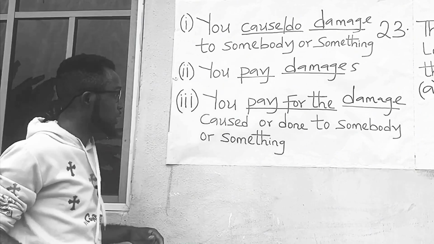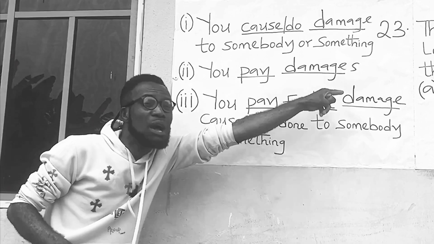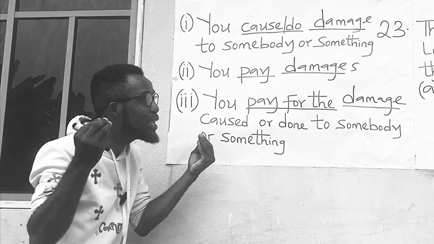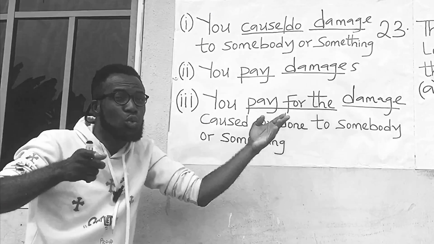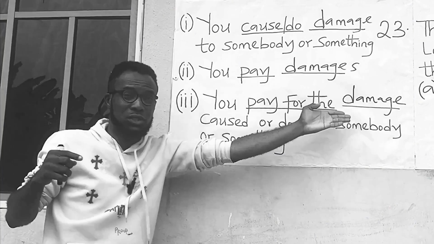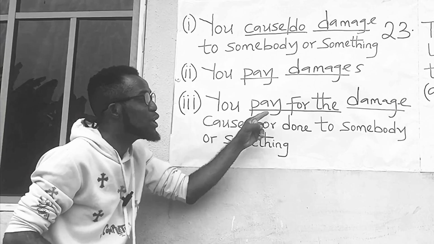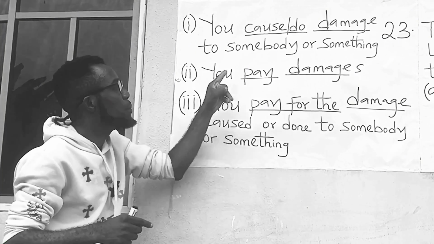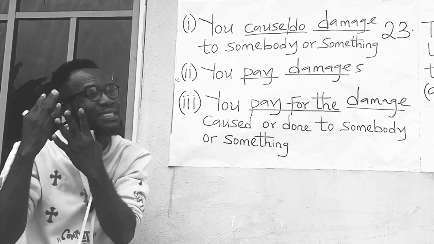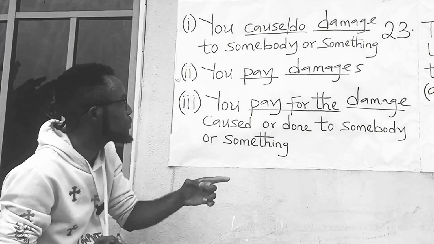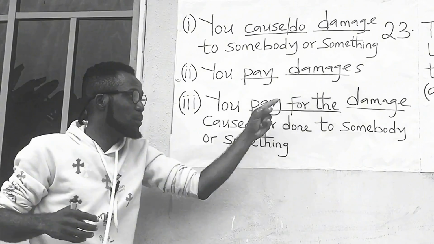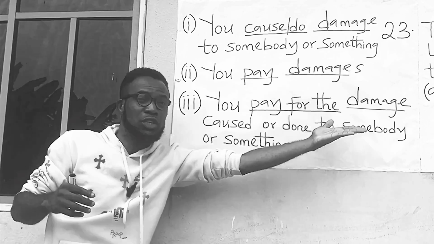Damage. In other words, you pay for the damage. You cannot pay for the damages. You actually pay for the damage. Please do not confuse pay for the damage with pay damages. They are not the same. Look at them properly. Pay damages, but pay for the damage.